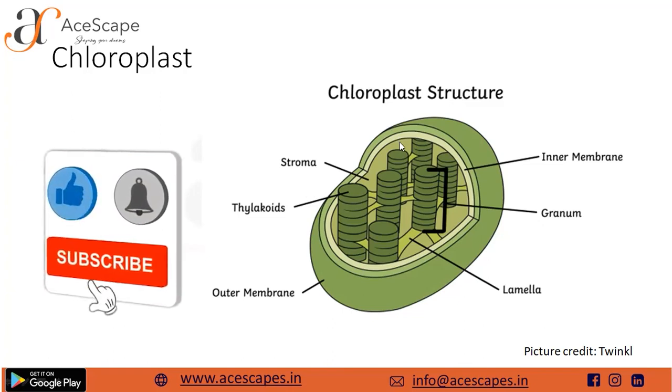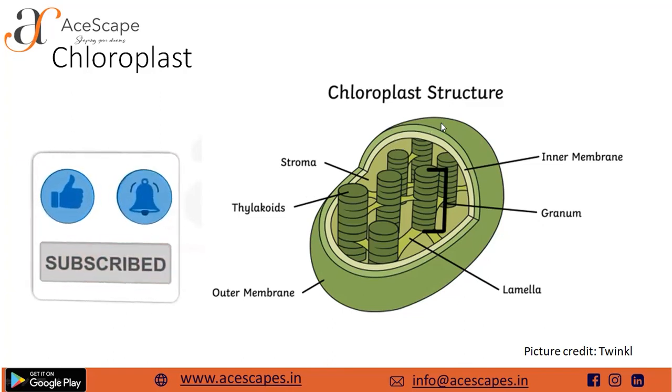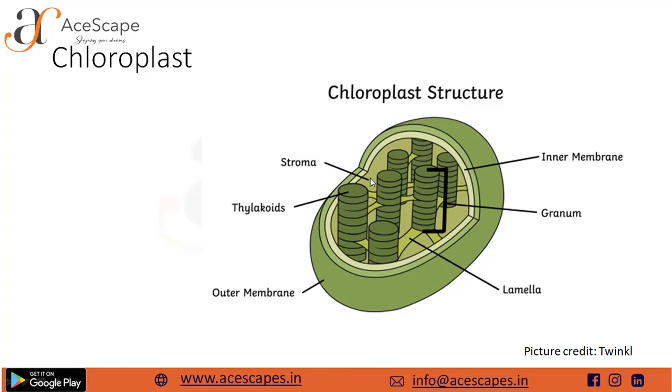It is a double membrane structure with an inner membrane and an outer membrane. Inside this there is a hollow space, which is filled with a matrix called stroma. This contains disc-like structures called thylakoids, and a pile of these discs is collectively known as a granum. These grana are connected with one another through lamellae. So this is the basic structure of the chloroplast.